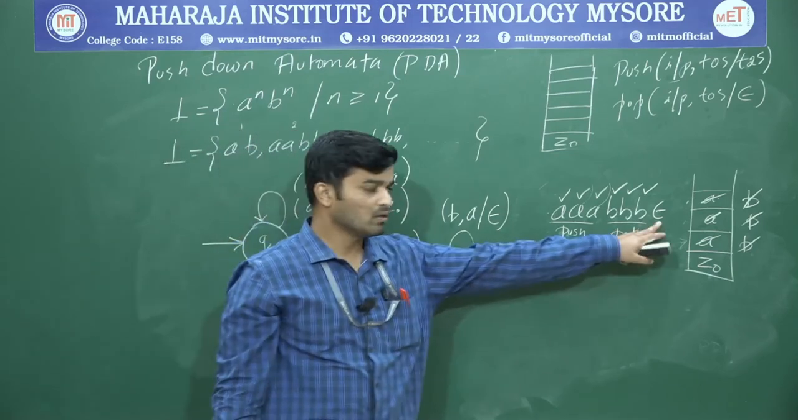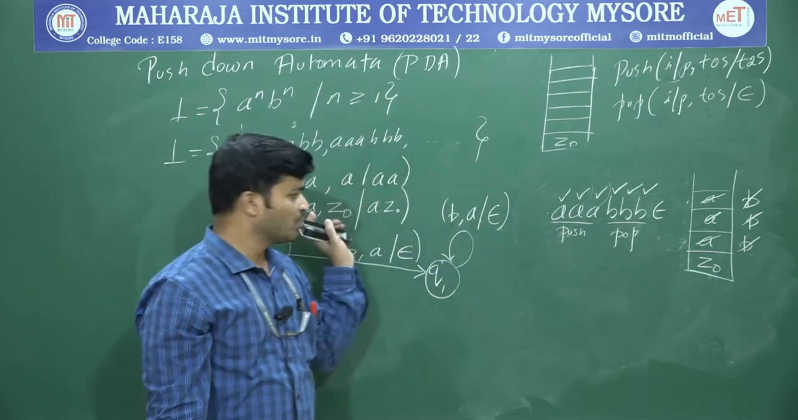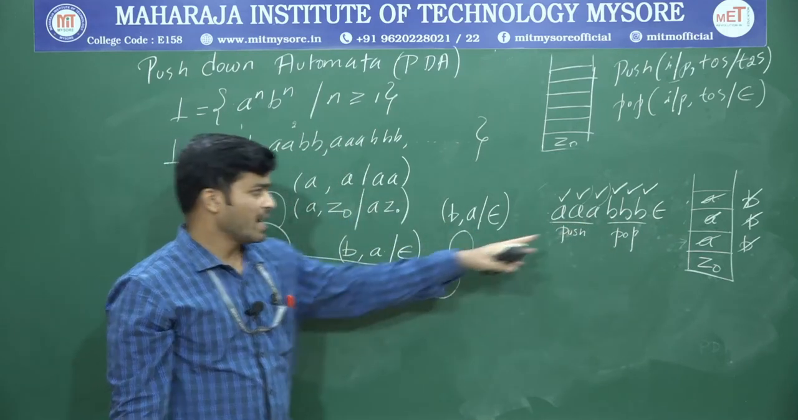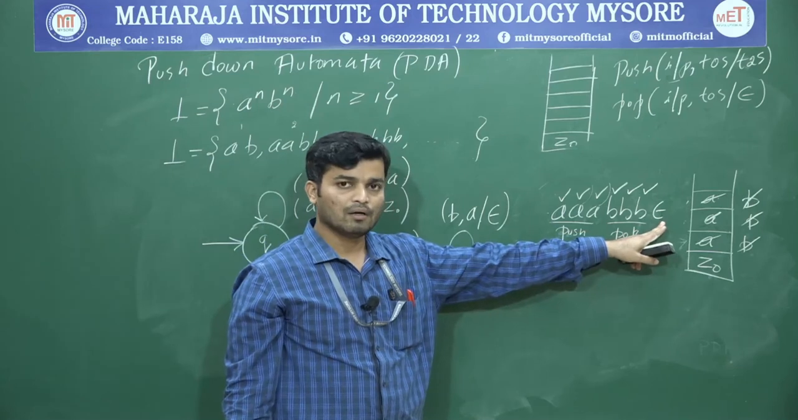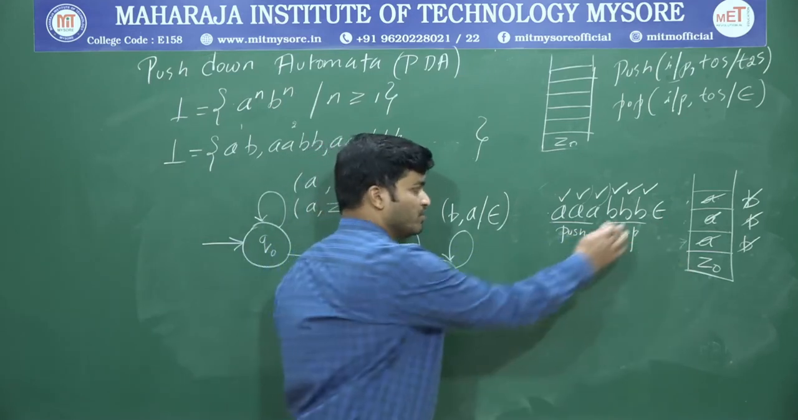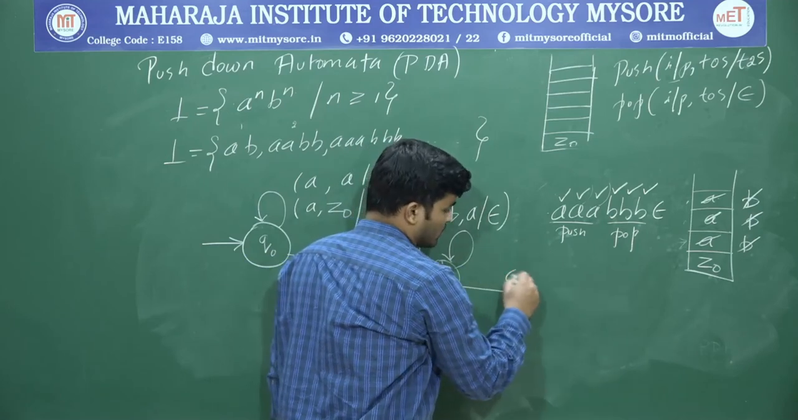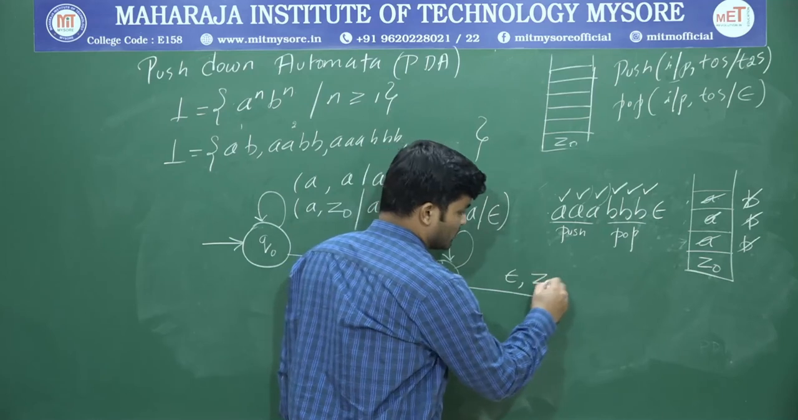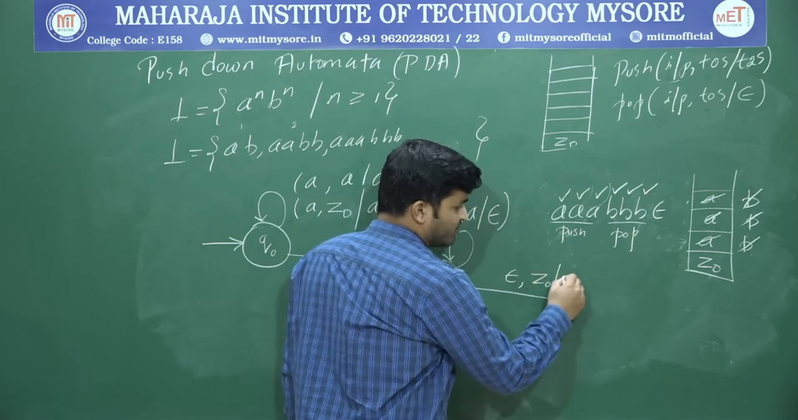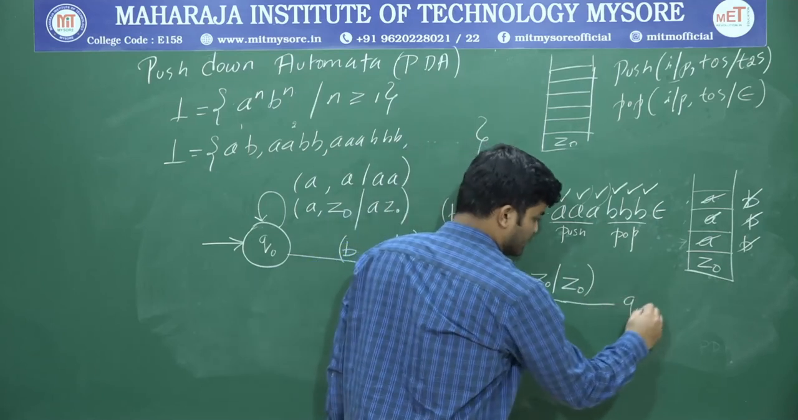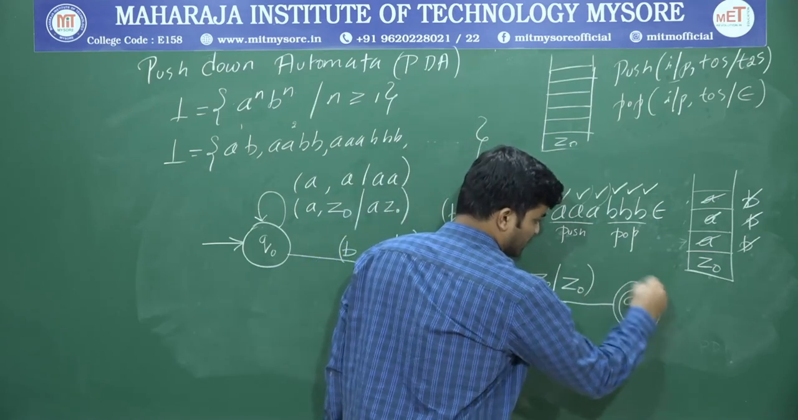Input is epsilon. So if it is an A, I will perform a push operation. If it is a B, I am going to perform a pop operation. And if it is epsilon, I have to check the top of the stack. So now what is the input? Input is epsilon. Correct, right? And what's the top of the stack? Z0. If that is the case, maintain Z0 as it is and go toward the final state and accept this particular string.